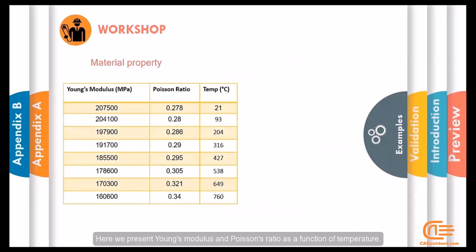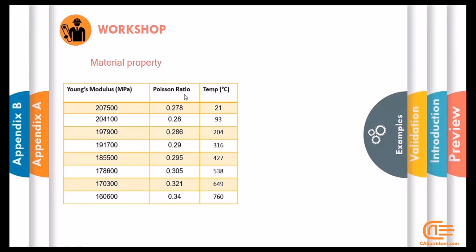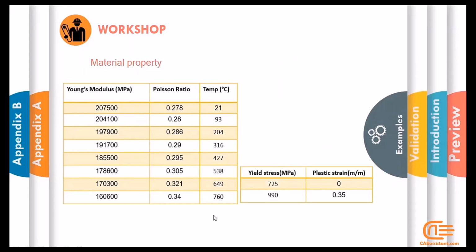Here we present Young's modulus and Poisson's ratio as a function of temperature. Also, the plastic property of the material is like this.